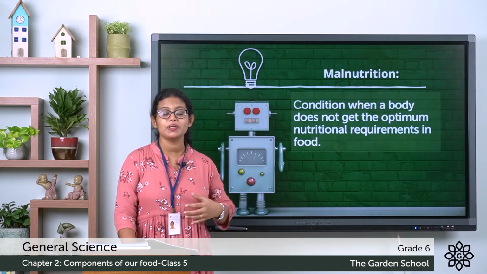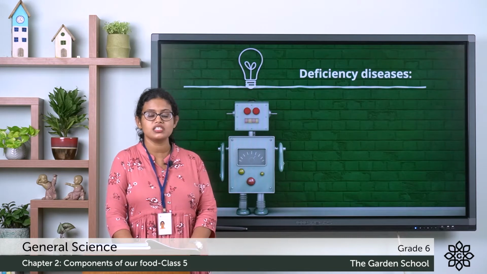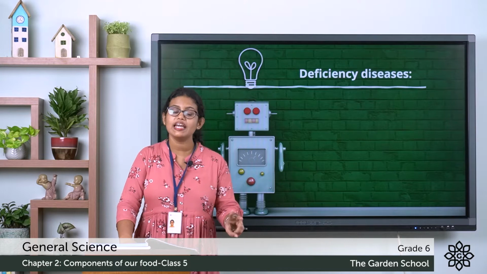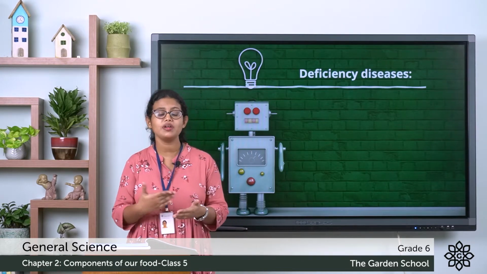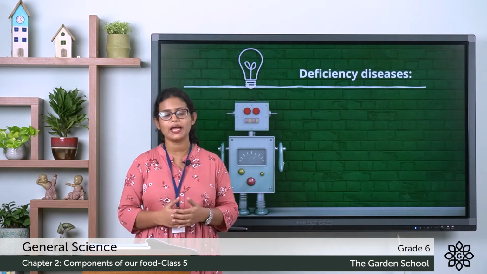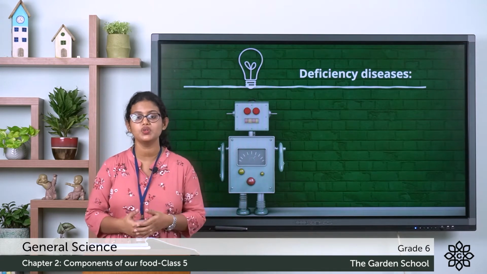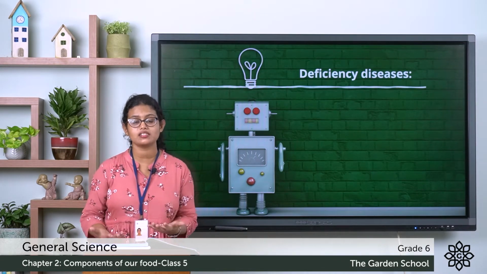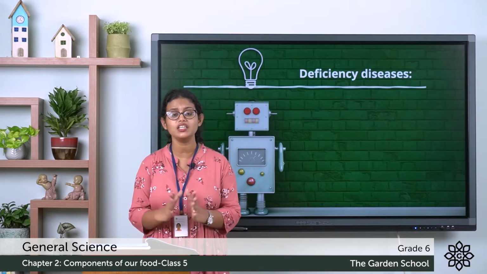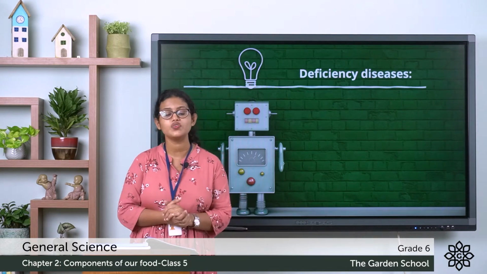So today, we are moving on to a new topic and that is about deficiency diseases. Let me give you an example. There were two friends named Ram and Rahul. They were very good friends. Both of them followed good healthy habits. That is, they used to play, they used to do exercise, etc. And they used to have their food at the right time. They both have a fixed time for having their food also.